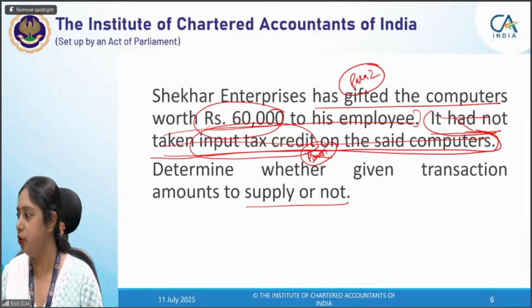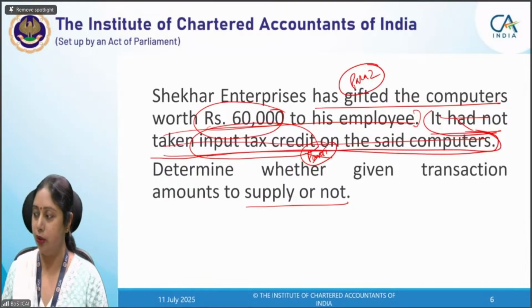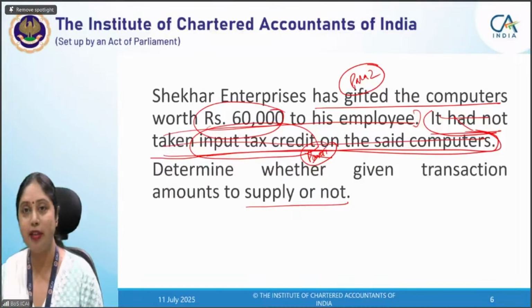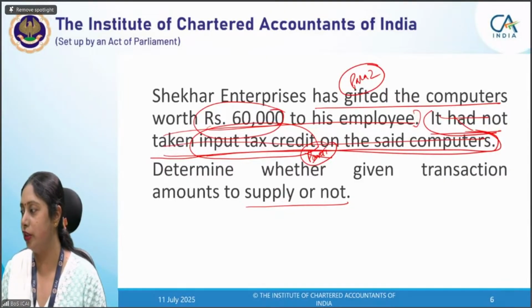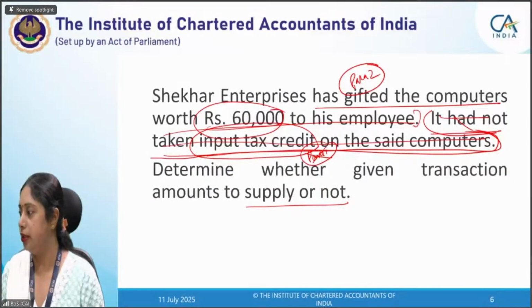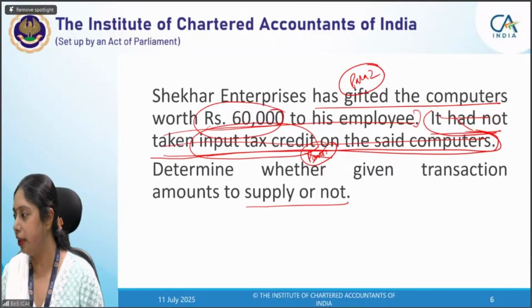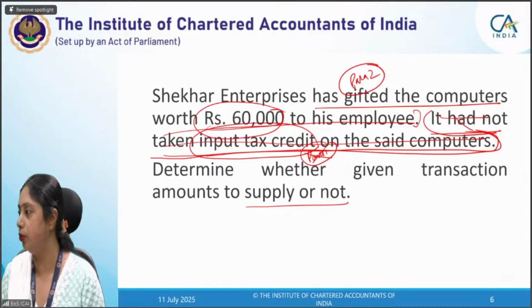Okay. Pavan, you were right. Supply. And again, Sunil, you had taken it to be supply. It is supply because ITC was not taken on the computer. But Sunil, it is supply, but it is not supply because of the ITC point. It is supply because it is falling in para 2 of schedule 1. Yes, Vidushi, you were right. And Kirti is right. In fact, many of you have answered it correctly now. I can see those answers, which I could not see earlier. Anil Golti, you were right.